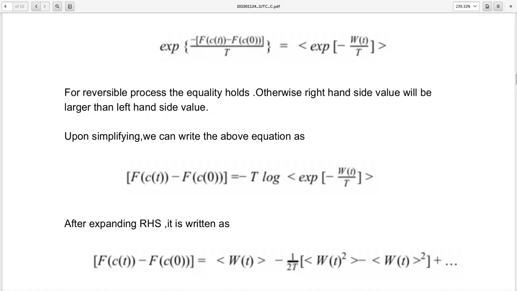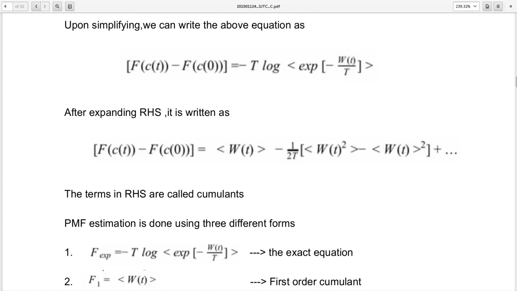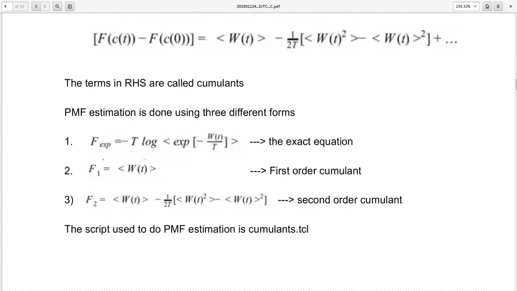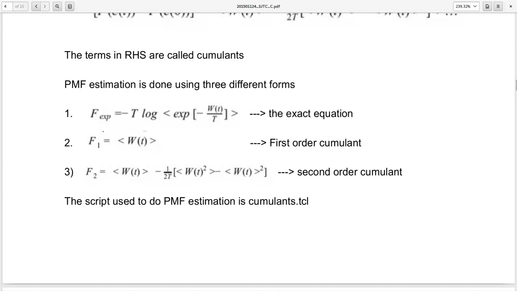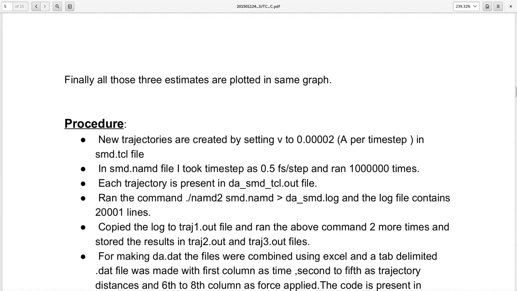Upon simplifying, we can write the above equation as F of c of t minus F of c of 0 equal to minus kT log average of e power minus W of t by kT, where T is the temperature. After expanding the RHS, the following equation is obtained. The terms on the RHS are called cumulants. The PMF estimation is done using three different forms. The first is the exact equation, the second is the first order cumulant, and the third is the second order cumulant. The script used to do PMF estimation is cumulants.tcl. Finally, all three estimates are plotted in the same graph.